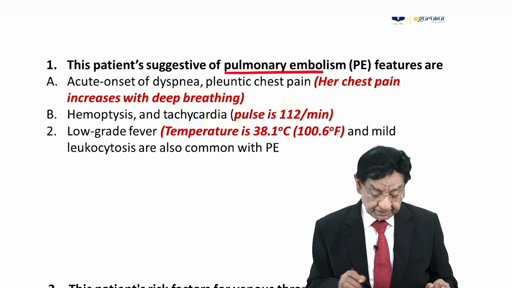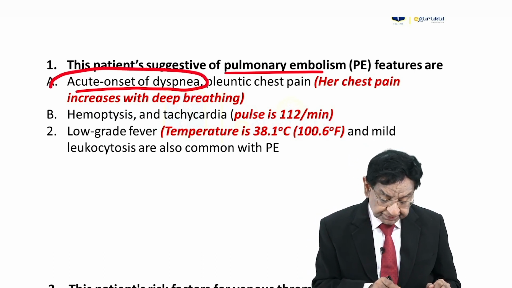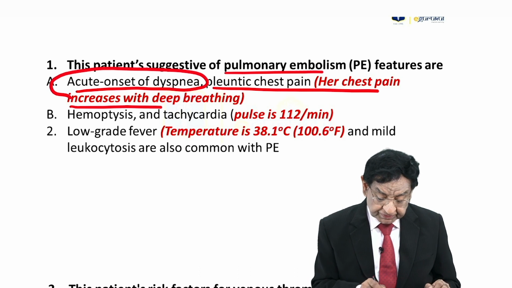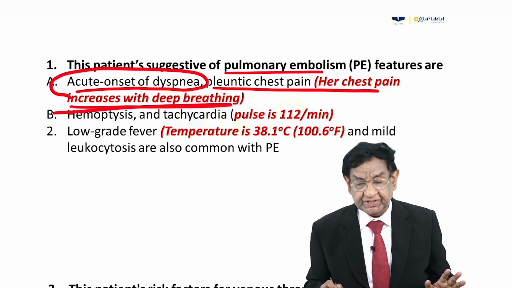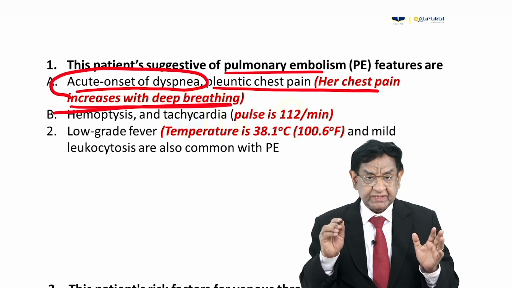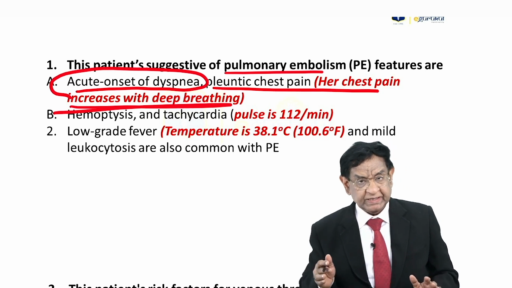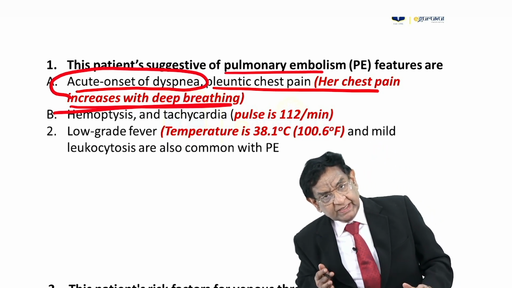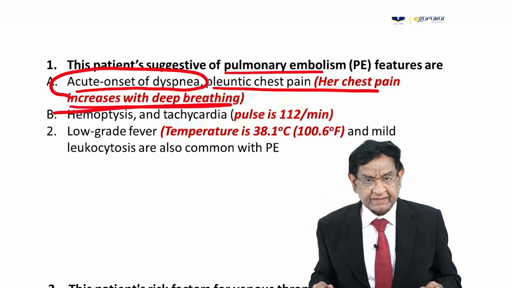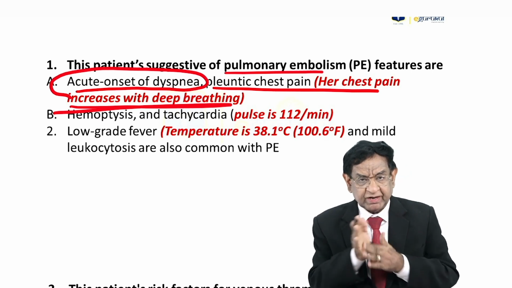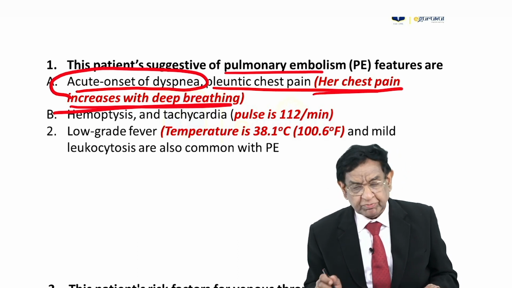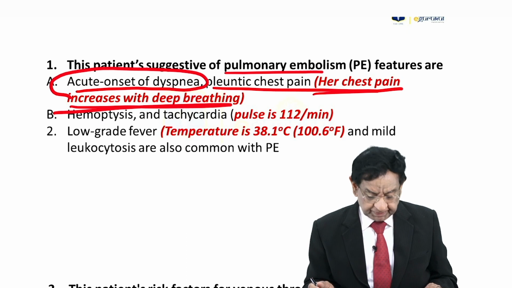What are the features? Acute onset of dyspnea, pleuritic chest pain. Her chest pain increases with deep breathing. This is a classical feature of the pain of pleurisy. Whenever a patient has pleurisy, say on the right side, the patient will tend to bend to the right side and try to take a deep breath on the left side, because the moment the patient takes a deep breath, the two inflamed layers of pleura rub against each other and increase the pain. So the patient automatically bends toward the painful side.